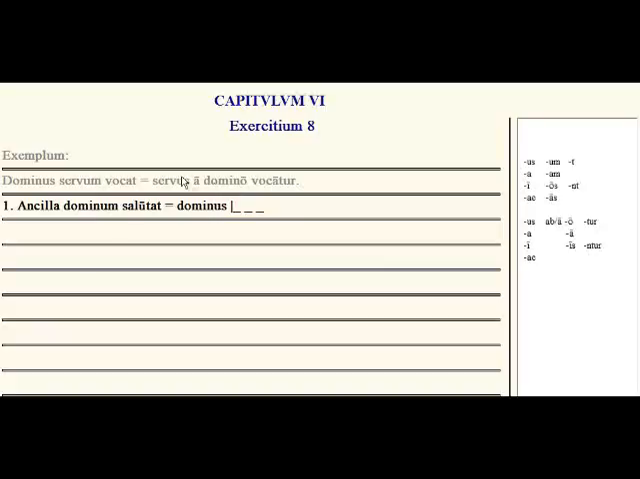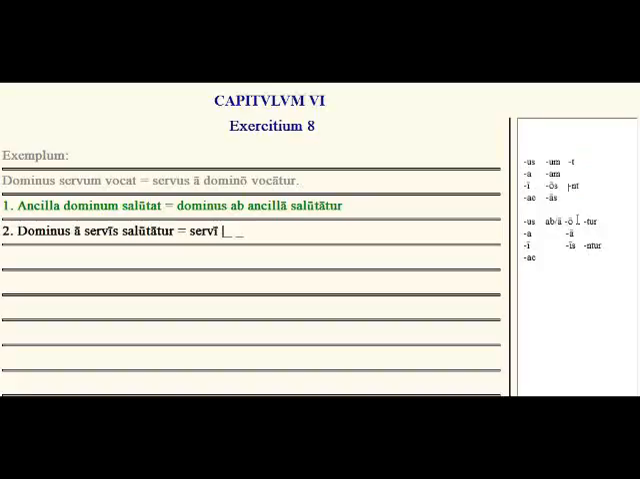So dominus ab ancilla, long A, the ablative, salutatur, is greeted.